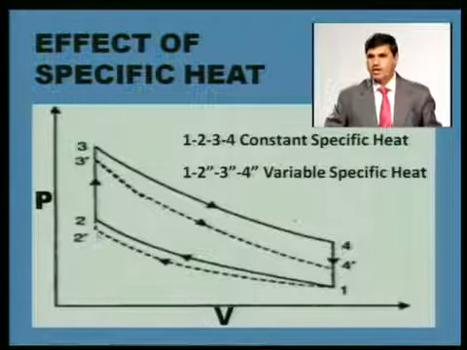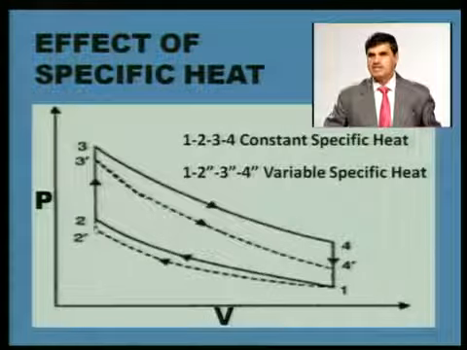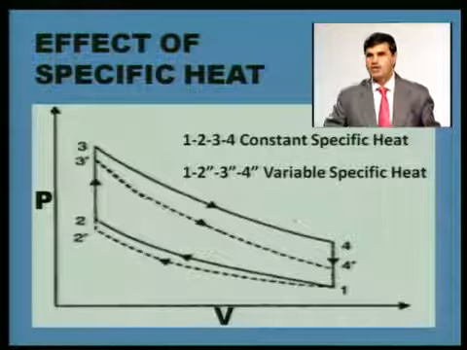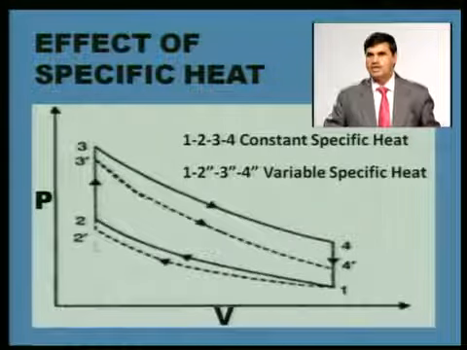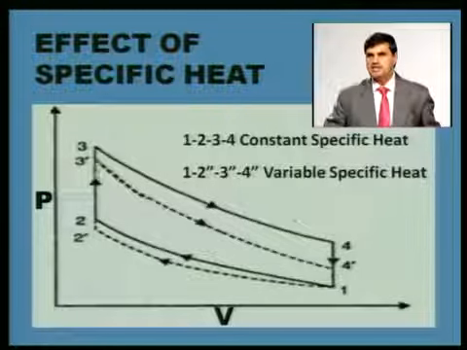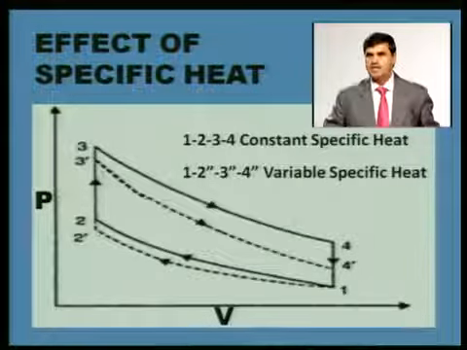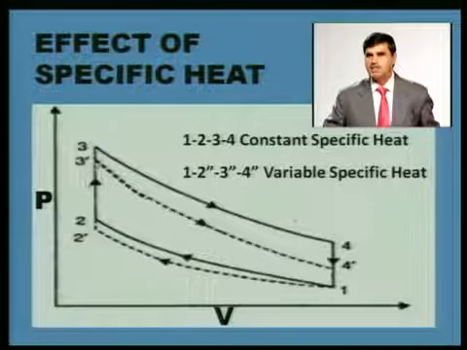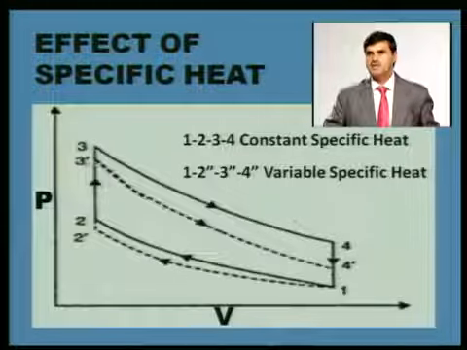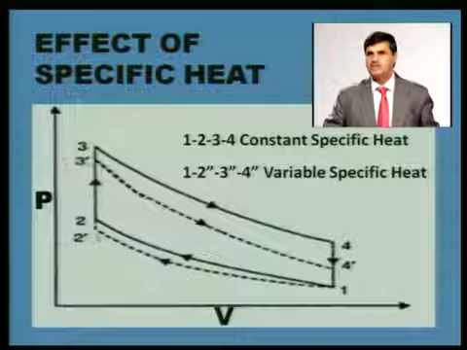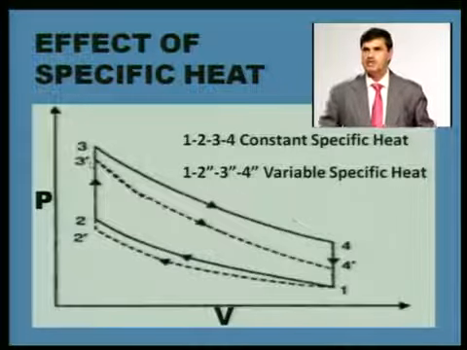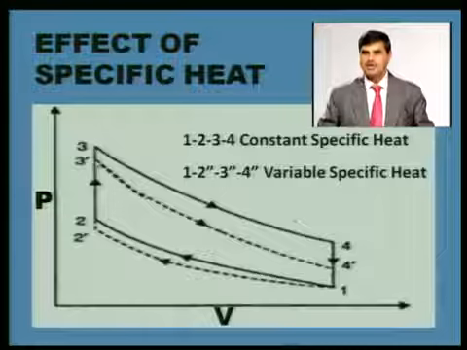If it is lower after compression, and the same amount of heat is added at constant volume, from 2 to 3, even with the same amount of heat we are not achieving the same pressure, because the initial pressures are lower. It means after heat addition the pressure will be lower.